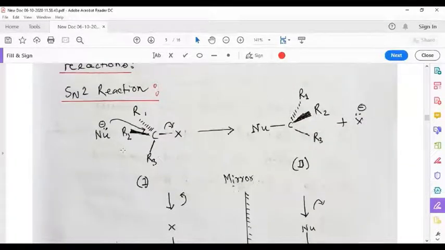We know that in an SN2 reaction, the nucleophile attacks the electrophilic carbon from the backside of the leaving group. So the leaving group is oriented on this side. The nucleophile will approach the alpha carbon from this direction, from the backside of the leaving group. So this is the backside attack. But because of this backside attack, what happens? The structure becomes inverted. The nucleophile is attached to carbon on this side. The leaving group was towards the right side. Now the nucleophile becomes attached to the alpha carbon towards the left side.